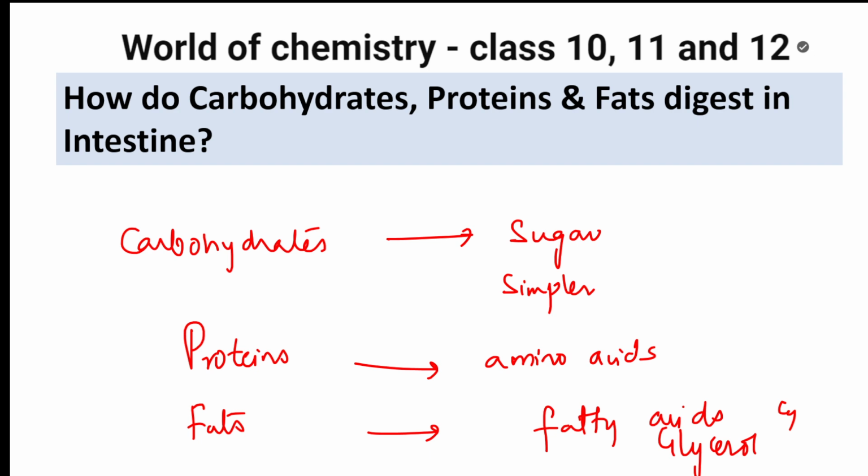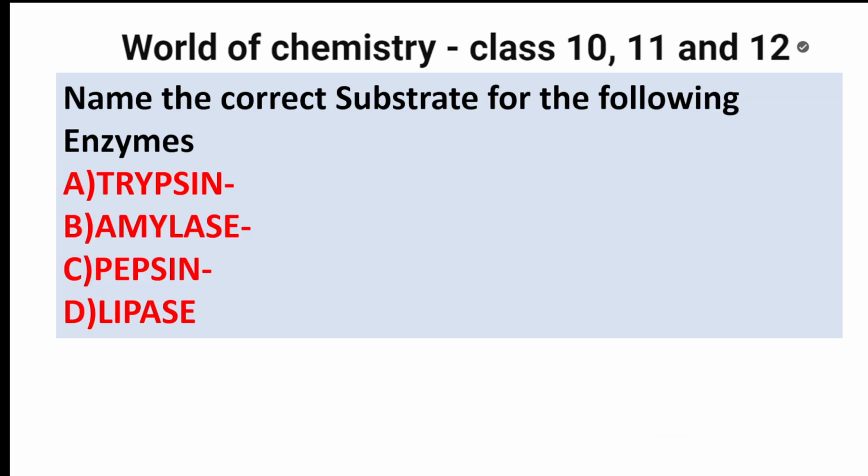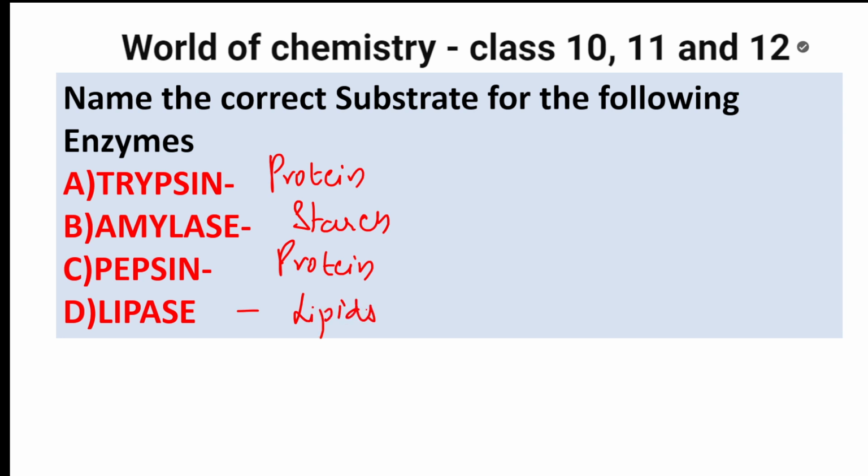Next question. Name the correct substrate for the following. Trypsin. The substrate is protein. These are the enzymes which act on these substrates. Trypsin acts on protein, converting it into amino acids. Amylase converts starch into simpler substances. Pepsin again acts on protein. Lipase acts on lipids, and they convert them into the following.